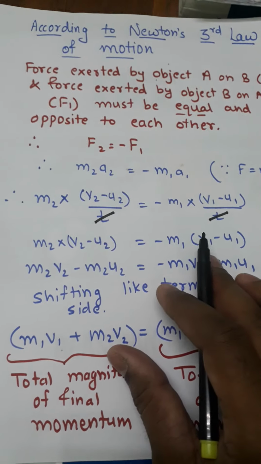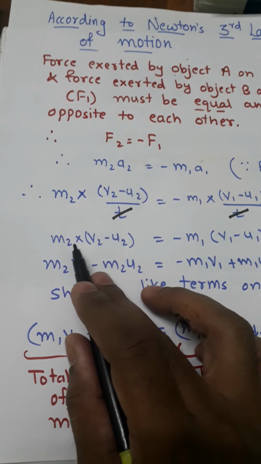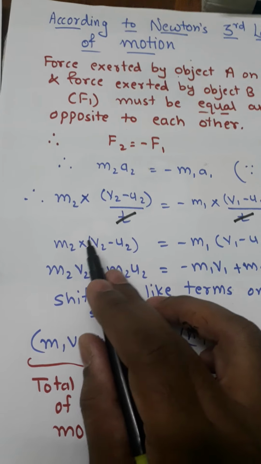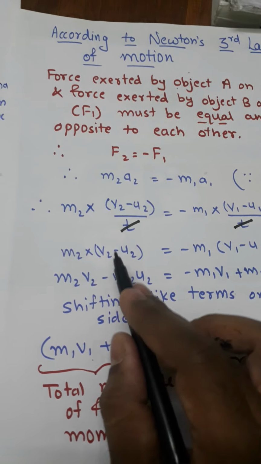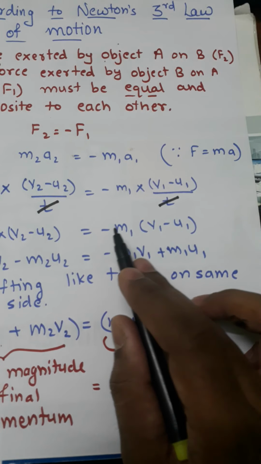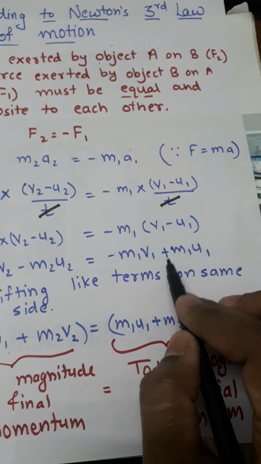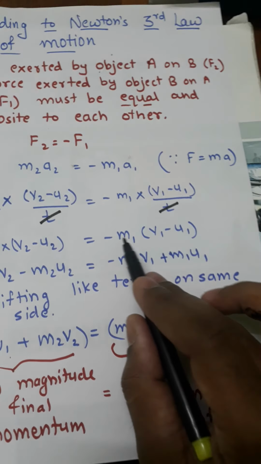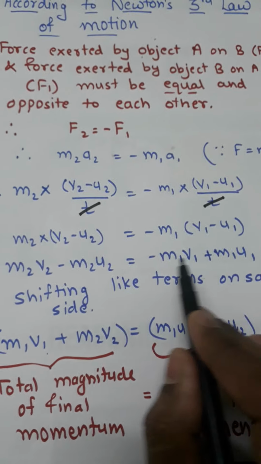minus u1. Now simply open the bracket, you know how to open the bracket. First this multiplied by this, and this multiplied by this. So m2 v2 minus m2 u2. Here also a minus sign is there, that's why minus m1 v1, and here minus and minus make plus. So minus m1 into minus u1 gives plus m1 u1. So we have opened the bracket.